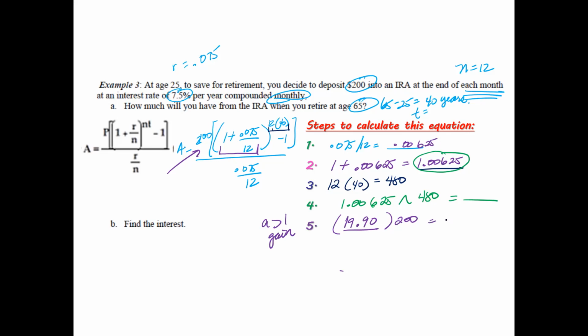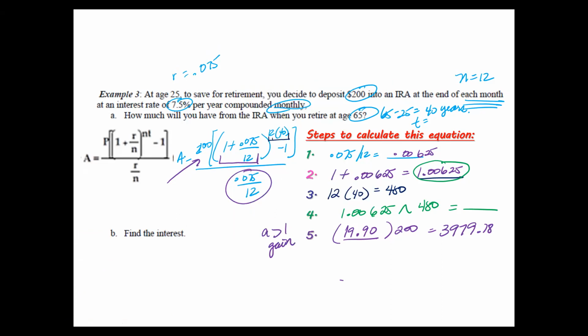So that's going to give you $3,979.70 or 78 cents. But we're not done yet because you still have the denominator right here, which means I'm actually running out of steps here. So I'm going to go back and add a few more steps.